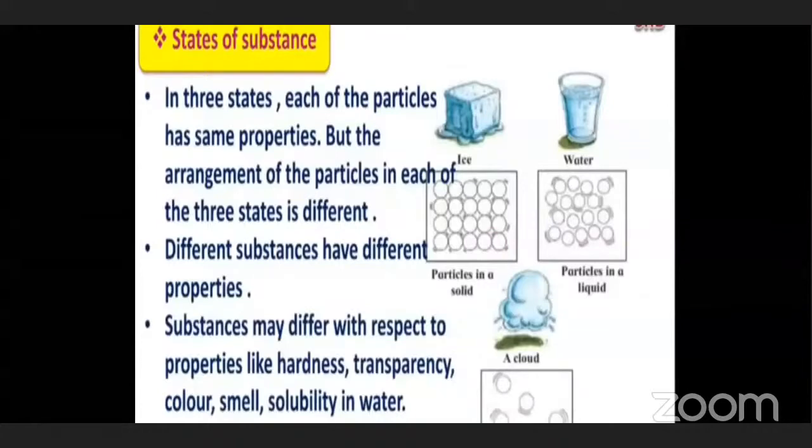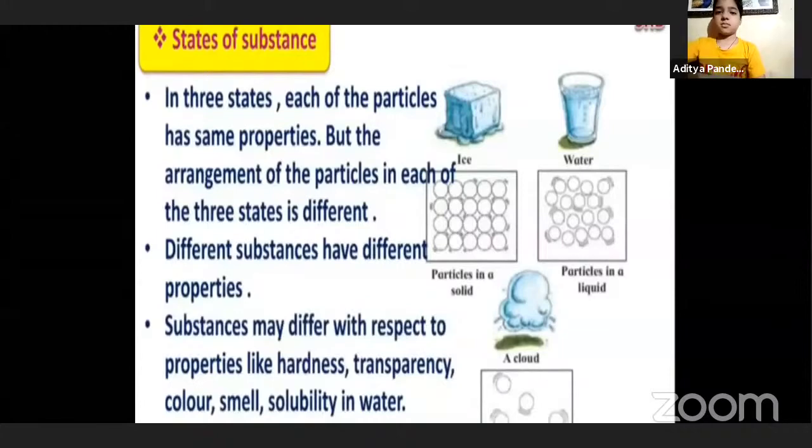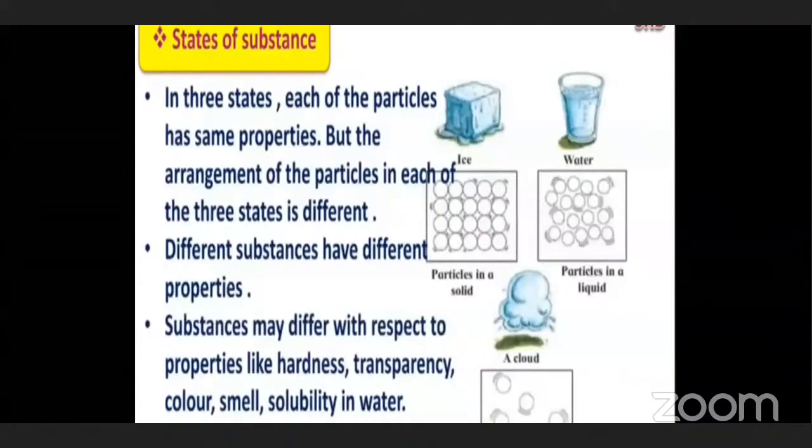Now, substances may differ with respect to properties like hardness. Hardness means how hard they are. For example, if we take a metal like iron, iron is very hard. Can you bend it? No. Why? Because it is a hard metal.